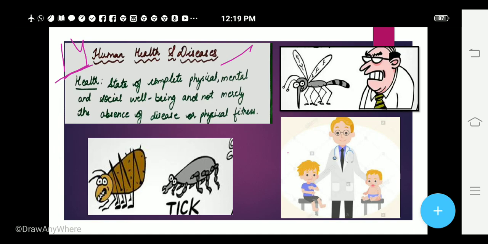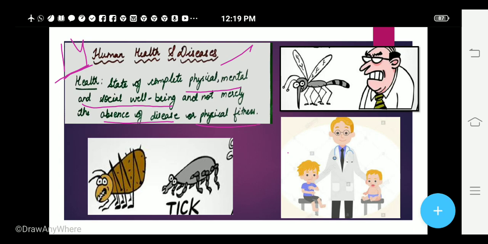So let us first talk about human health and diseases. Now first, let us see, what do you mean by health? As you can see in the display, you can see the definition in the slide. Health is the complete state of physical, mental and social well-being, and not merely the absence of a disease or physical fitness. So what actually is health?